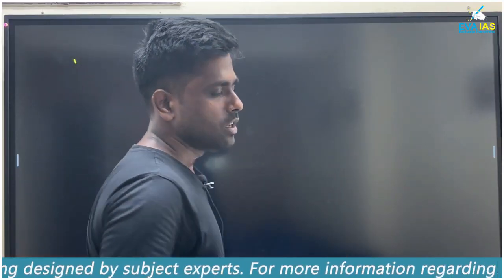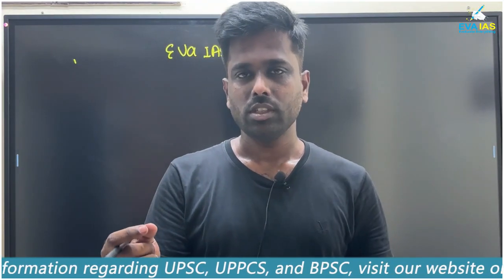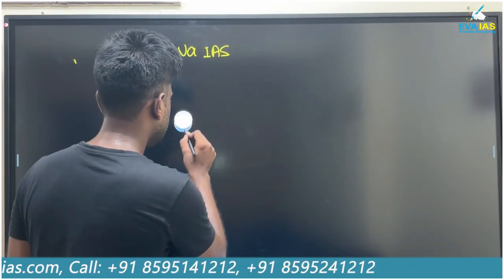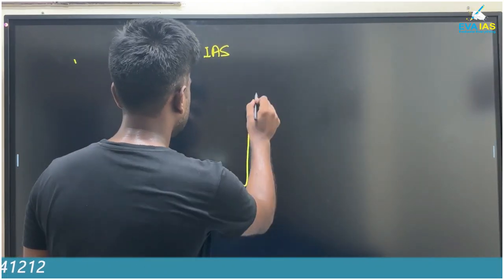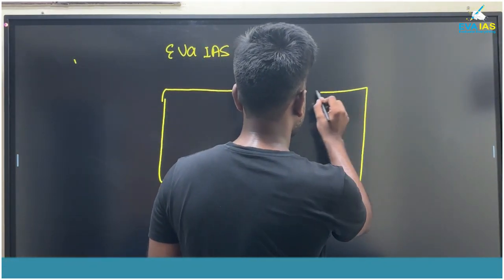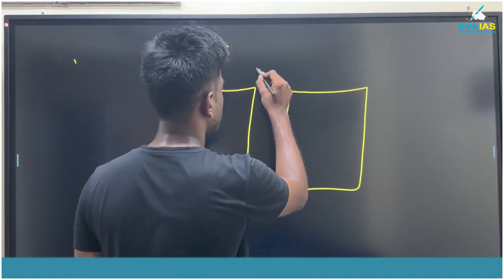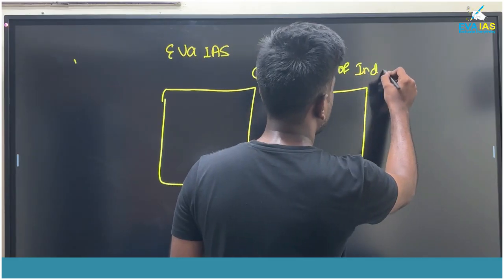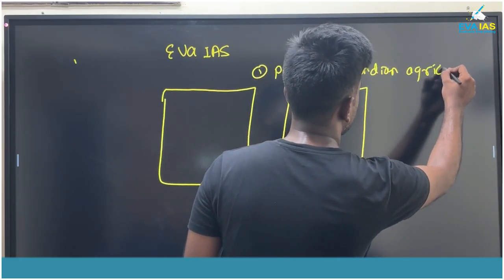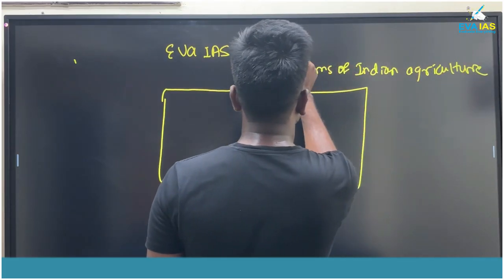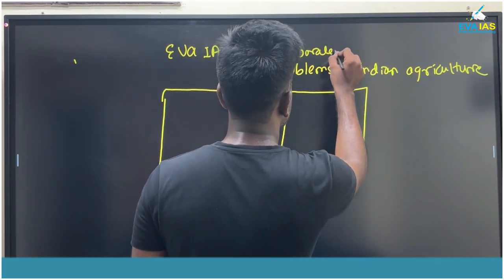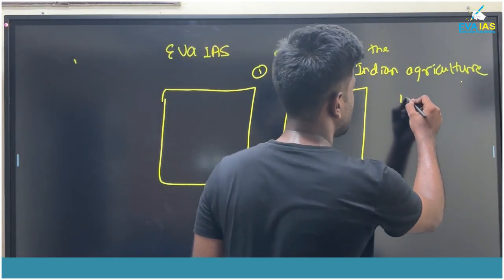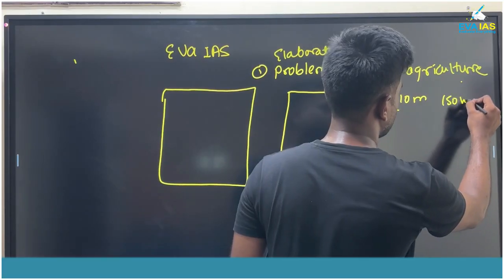First of all, we will take one question and decide how it can be approached, particularly for the mains answer writing. This is the 2 pages. Suppose the question is problems of Indian agriculture. Suppose the question says elaborate. It is a 10 marker, 150 words.